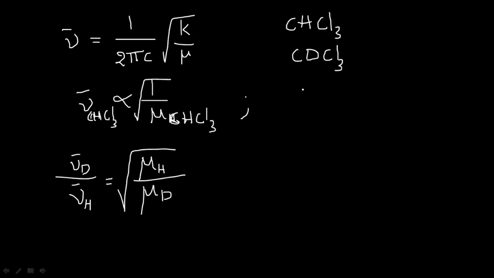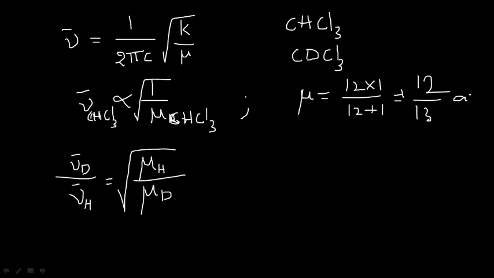For CHCl3, mu for carbon and hydrogen comes out to be 12 into 1 divided by 12 plus 1, so simply 12 by 13 AMU.